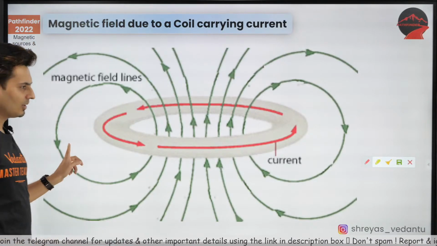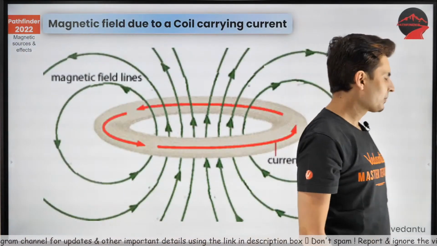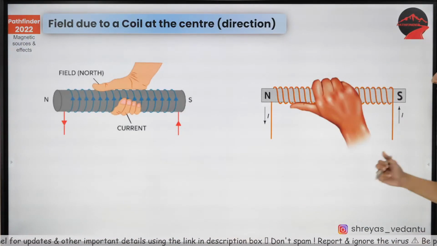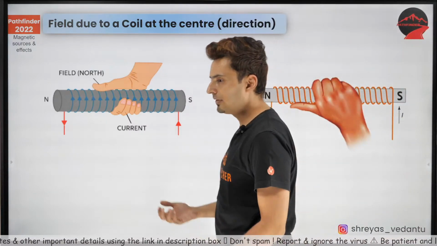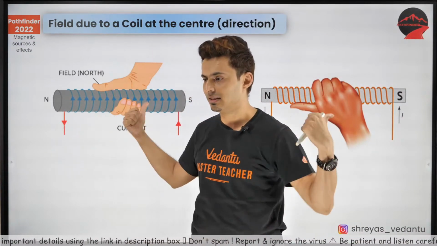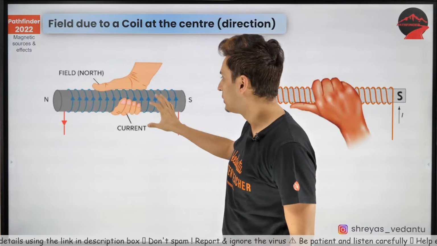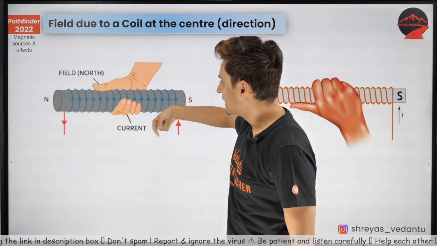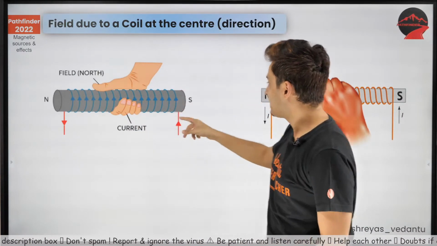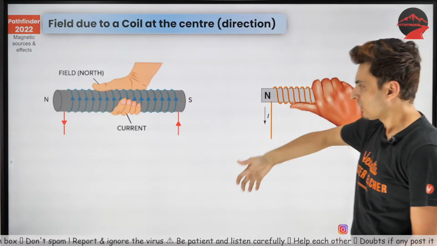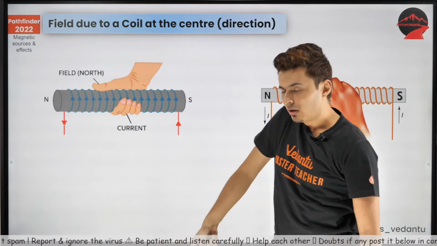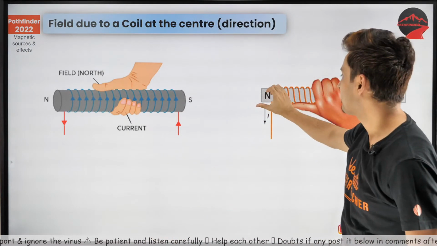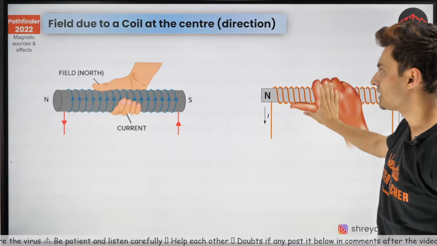You would have studied this in your 10th standard also, maybe. Now, what is the direction of the field? We just figured it out using the right hand rule. All you need to do is curl your fingers in the direction of current. So you can see in both these cases, either you can hold it like this or you hold it like this, the thumb's direction does not change.